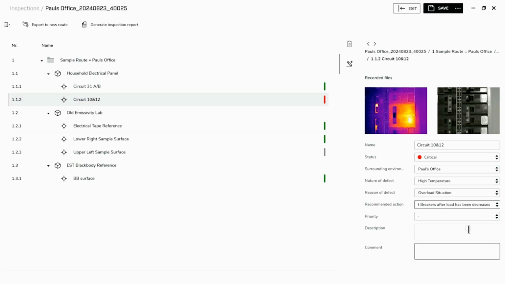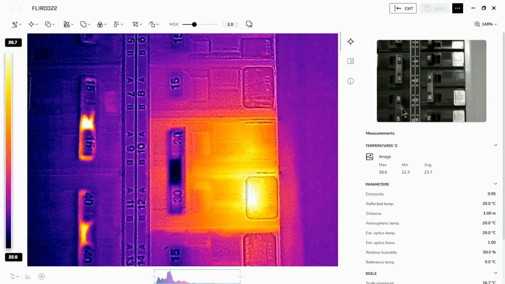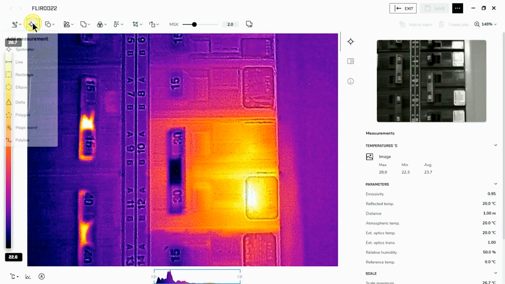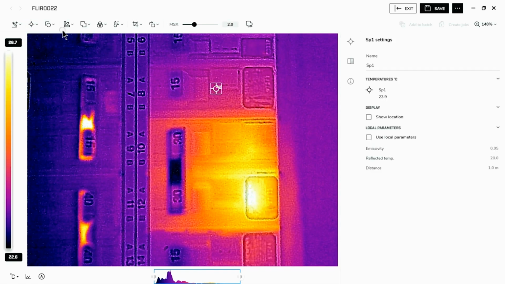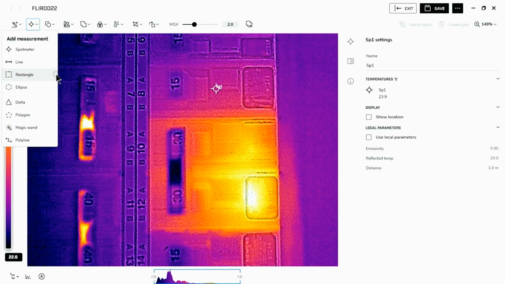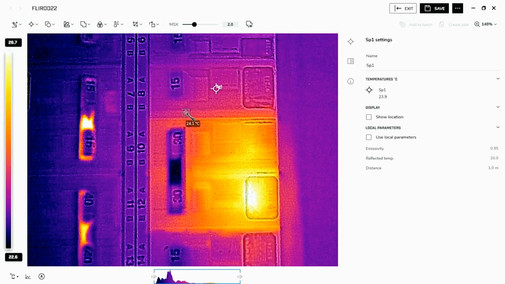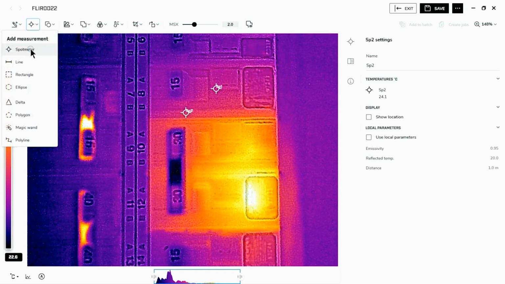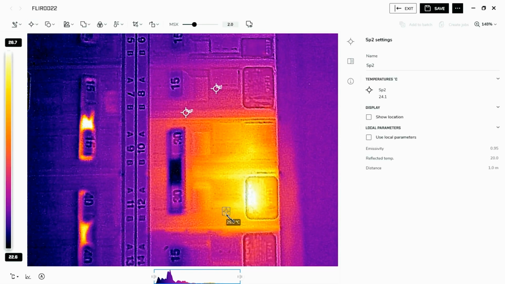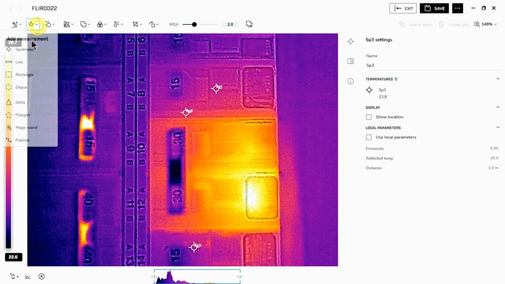How does that sound? We can keep adding more, and in this case, this is a priority 3 and we can save that. What I now need to do, of course, is add my spots. So I'll just arbitrarily put them here. I'm not going to put a spot here because I know that's a reflection of the metal tab, and then a rectangular box 1 around the hot area, and save that.